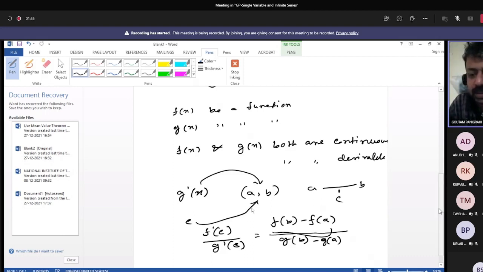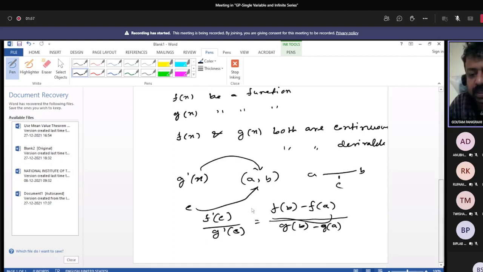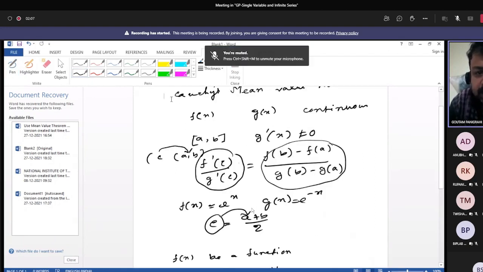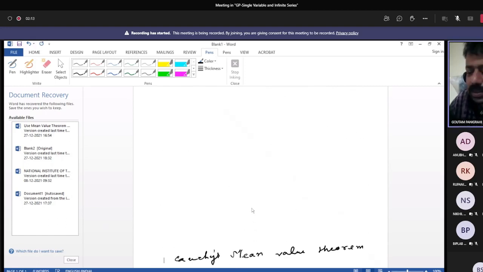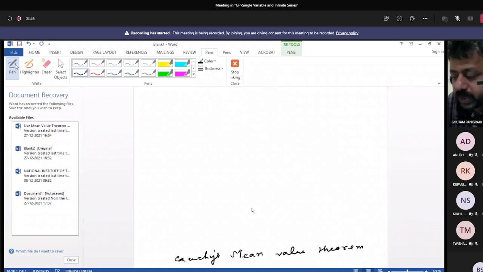Now here it can also be proved just like Rolle's theorem. The last condition is not given: both functions are continuous, both functions are derivable, but it is not given that at a certain point they are equal. This is not given. Then how can we apply Rolle's theorem? Until and unless you apply Rolle's theorem, you can't prove it.